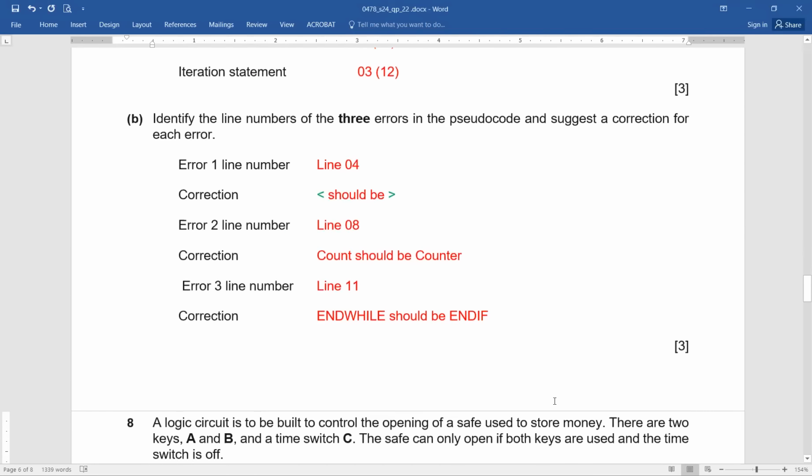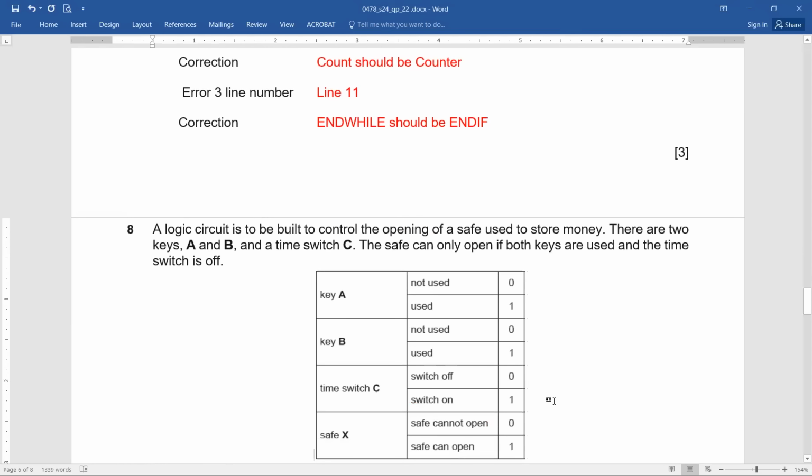Okay, next question. Question number 8. A logic circuit is to be built to control the opening for safe use to store money. There are 2 keys A and B and a time switch C. Now, do not get confused. It's actually a logic circuit, but it's handled a little differently, but it's very, very simple. Three values here, the 2 keys A and B, and a time switch, which is C. Just 3 variables. The safe can only open if both keys are used.